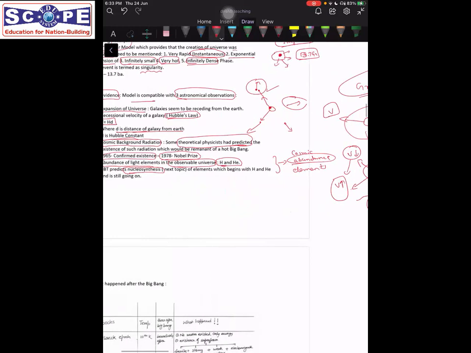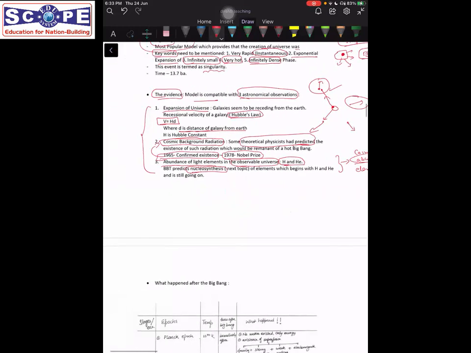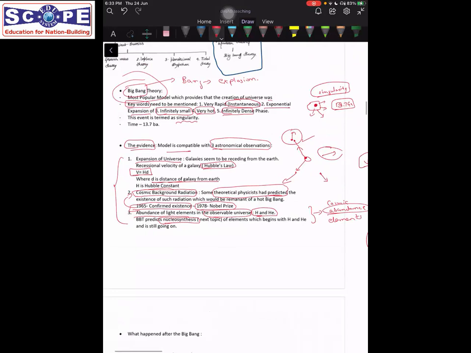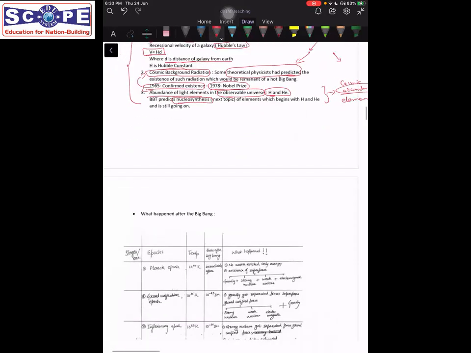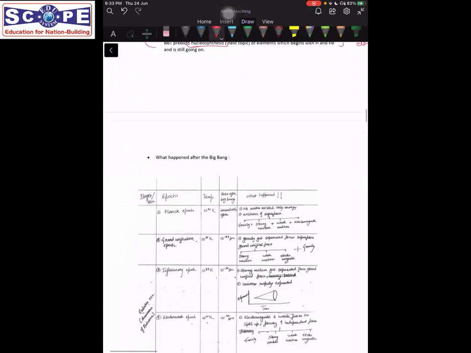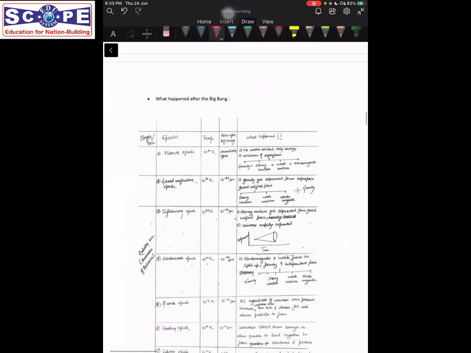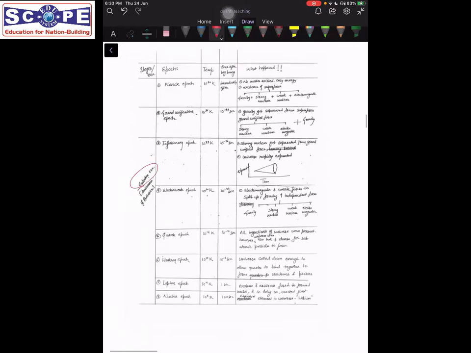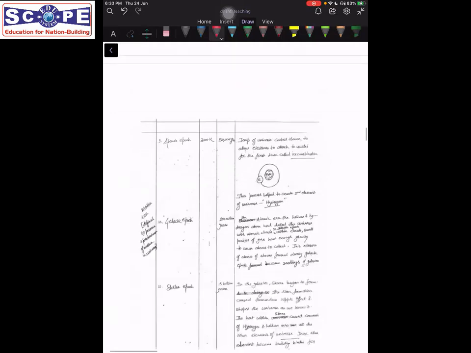So I think we are clear here with the astronomical observations and the evidences of the Big Bang theory and what the Big Bang theory was. Let's move forward and come to what happened after the Big Bang. Okay, so the time period after the Big Bang is divided into two major stages, or what we can call eras. One is the radiation era, and the other is the matter era.